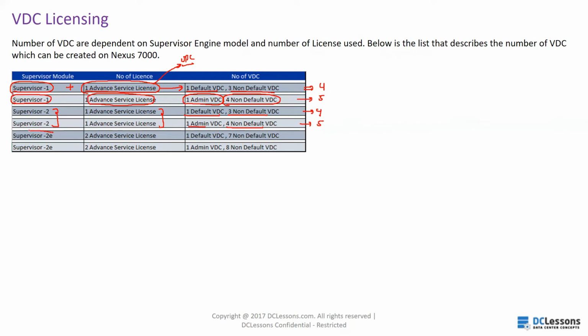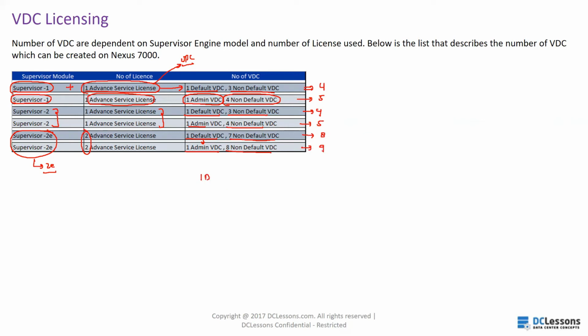Now if I'm going to use a supervisor 2E, in the 2E I can use 2 advanced service licenses instead of 1. So here, if I have a default VDC, then I can create 7 non-default VDCs. But if I'm using the admin VDC, then I can create 8 non-default VDCs.